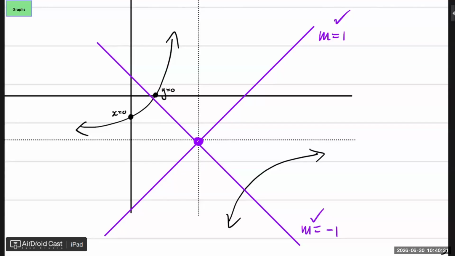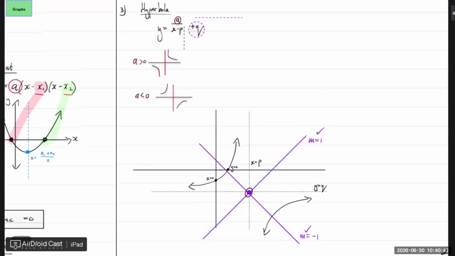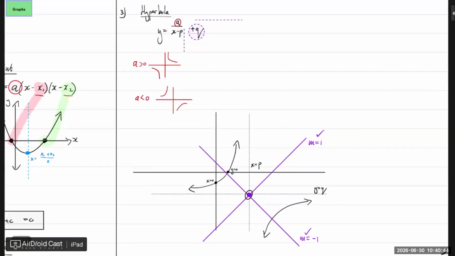What is that point there? How do I get that point? Is the y equals that q value, and the x equals that p value. So you have that. You have the point.